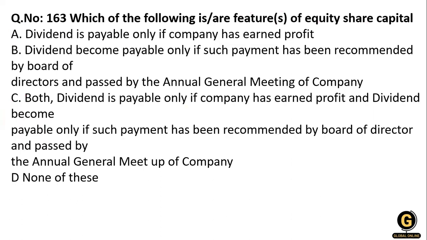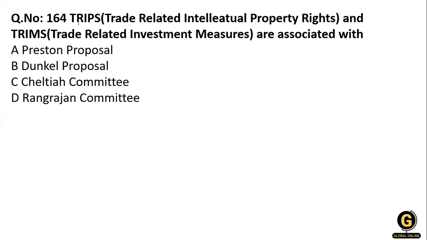Next question. Okay, the TRIPS. What about the TRIPS? Okay, so TRIPS is Trade Related Intellectual Property Rights, and TRIMS is Trade Related Investment Measures. They are associated with. Here the options are given: Preston proposal, Dunkel proposal, Chelliah committee, and the Rangarajan committee.